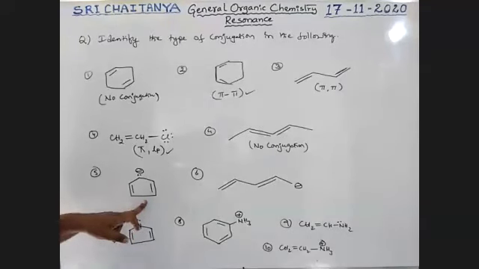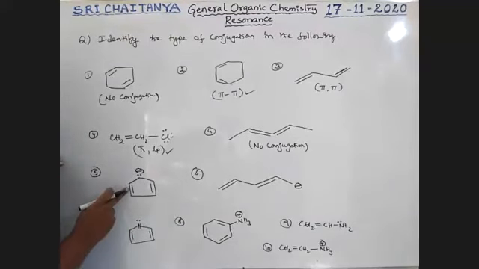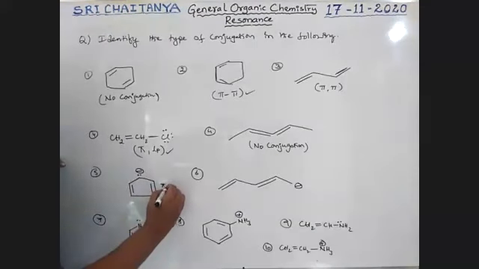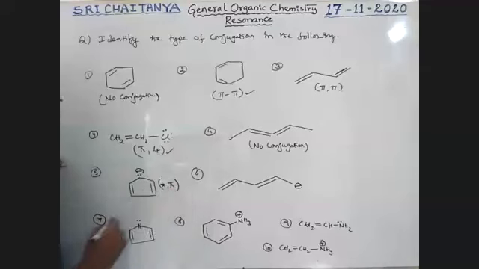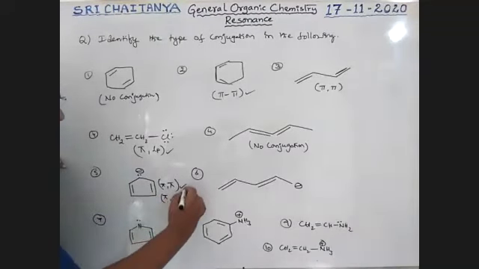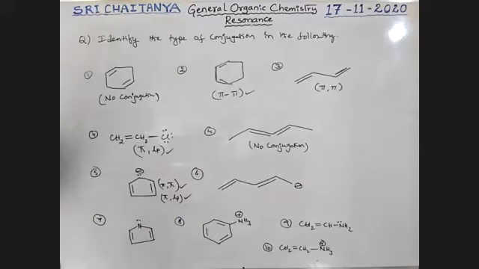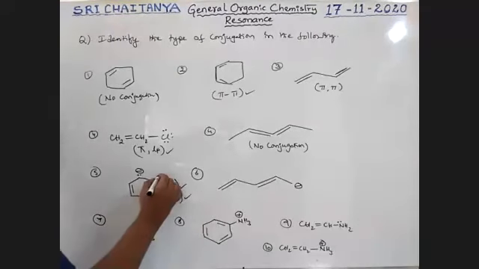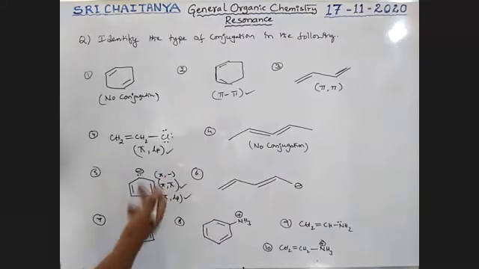Next, what about this? Please see here, boys. Pi bond, sigma bond, pi bond. So pi pi conjugation is possible. At the same time, pi bond and lone pair are also separated by a sigma bond, boys. So pi bond, lone pair conjugation is also there. Both are acceptable. Yes, pi bond and negative charge also accepted.